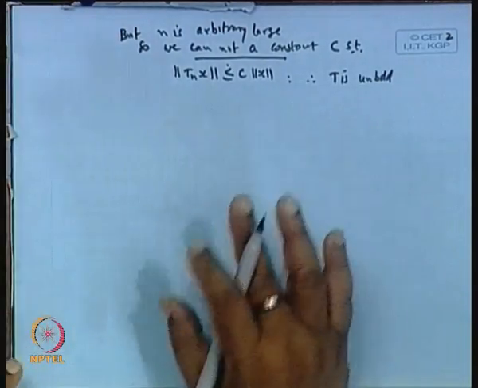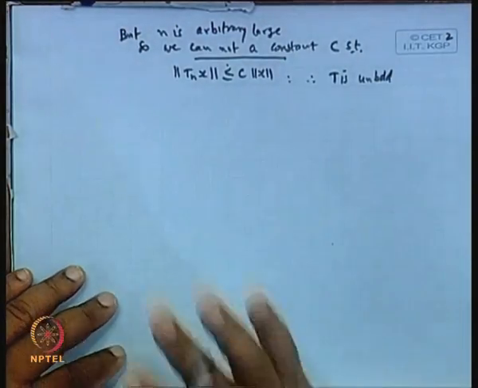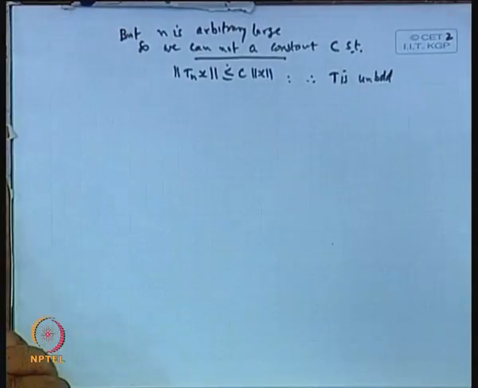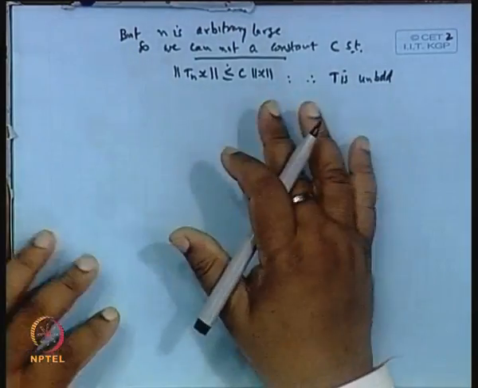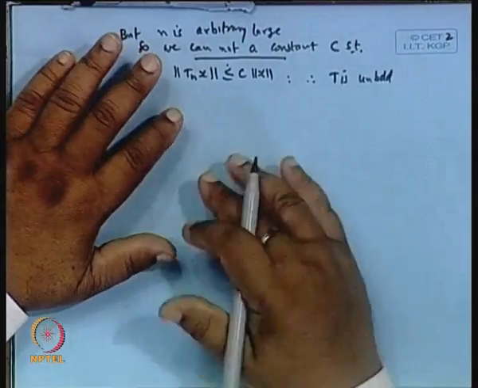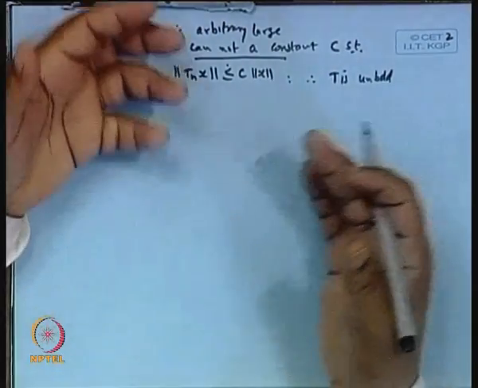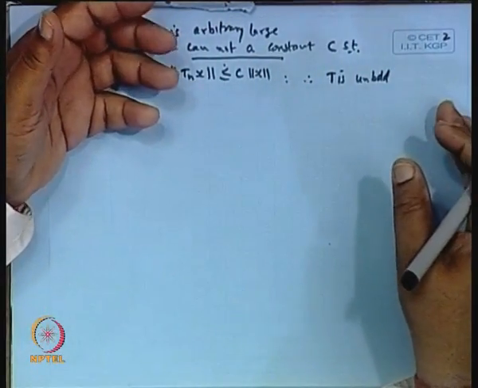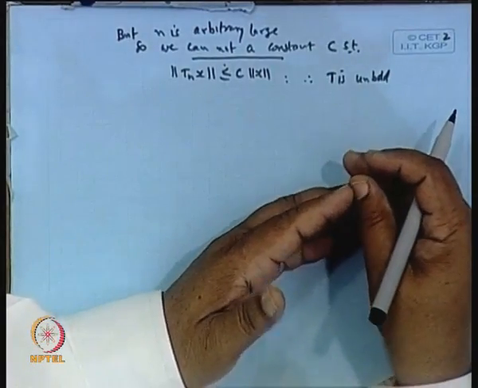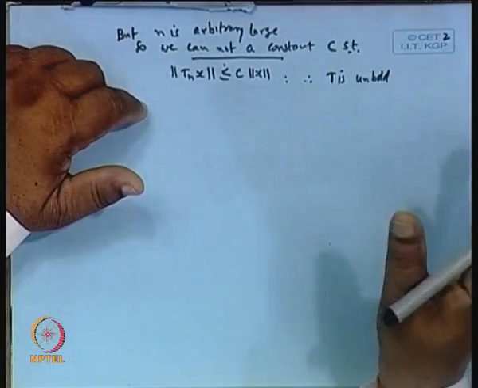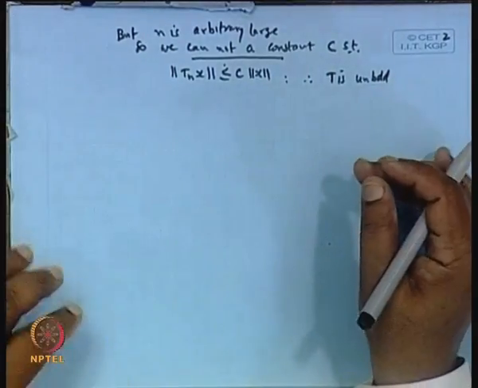So, here we have seen one example of a linear operator which is an unbounded operator. The differential operator plays a vital role in developing the theory of calculus and quantum mechanics, and many other branches where you require the differential operator. Most of these applications require unbounded linear operators.